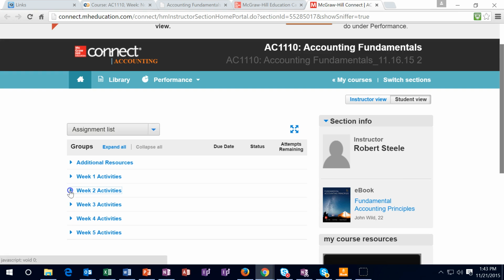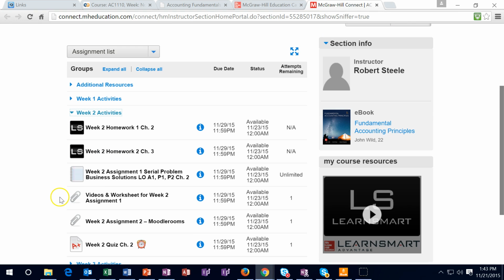It's in week 2. So if you take a look at week 2, this is the longer assignment. You might want to do the homeworks first, actually, but this is going to be the longer assignment. Remember that you have this paperclip, which will contain, I believe, a video and a worksheet to do this assignment. So when you look at this assignment, you might go, wow, that's a long assignment, and I'm intimidated by it. But just remember that if you look at the paperclip, you do not have to turn this paperclip in. You do not have to turn the Excel sheet in for this paperclip.